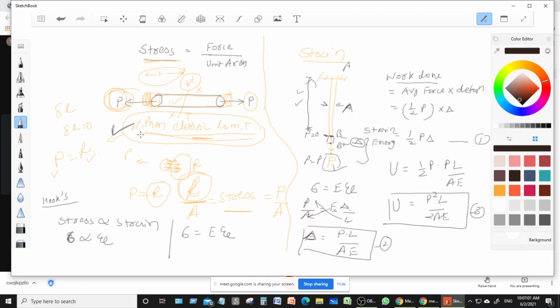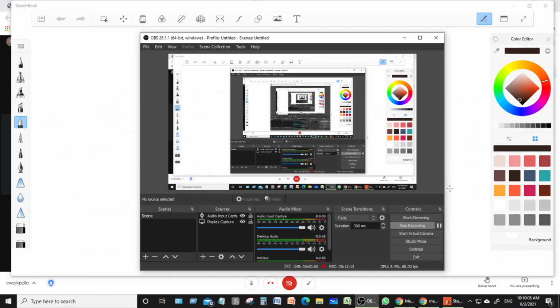That is U equal to P square L upon 2 AE, and this energy will work when you remove this force. When we remove this force, the expanded length of the beam, column, this rod, will return to the original. So B dash will move to B by using this energy stored in the body, right? So this is what is called the strain energy.